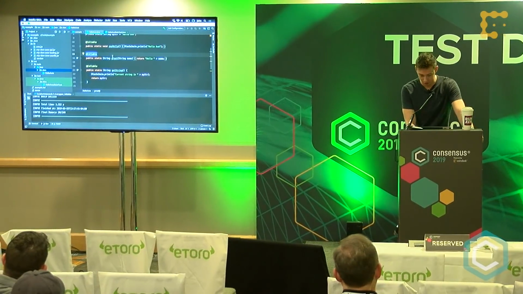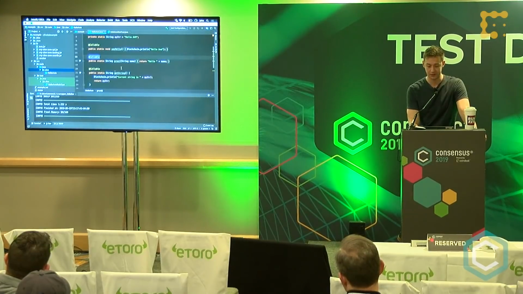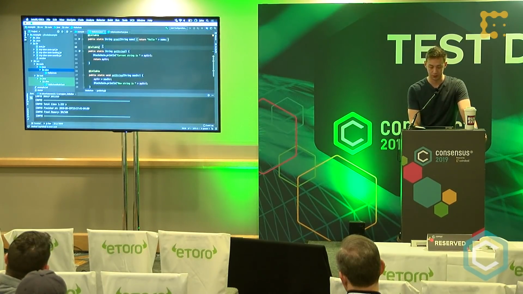Cool. So let's say we just wrote this contract. It's pretty simple. There's a get string method, there's a set string method, and there's these two things here that just print out hello AVM or hello, then put in a name. So we're just going to deploy it locally first.